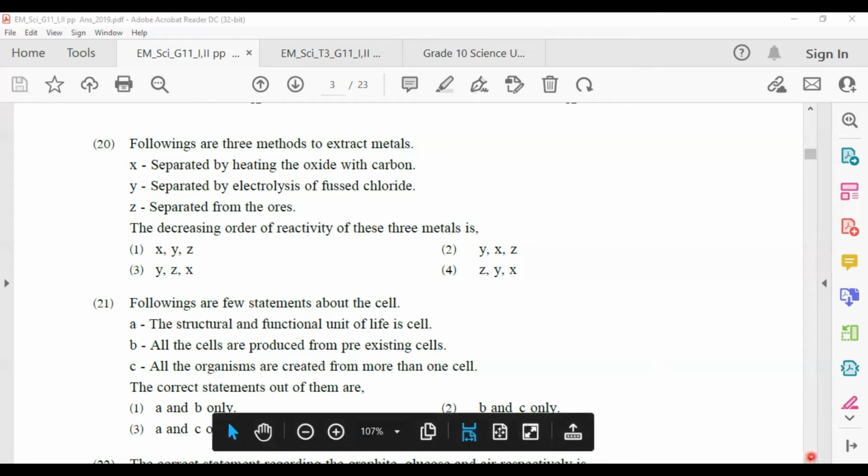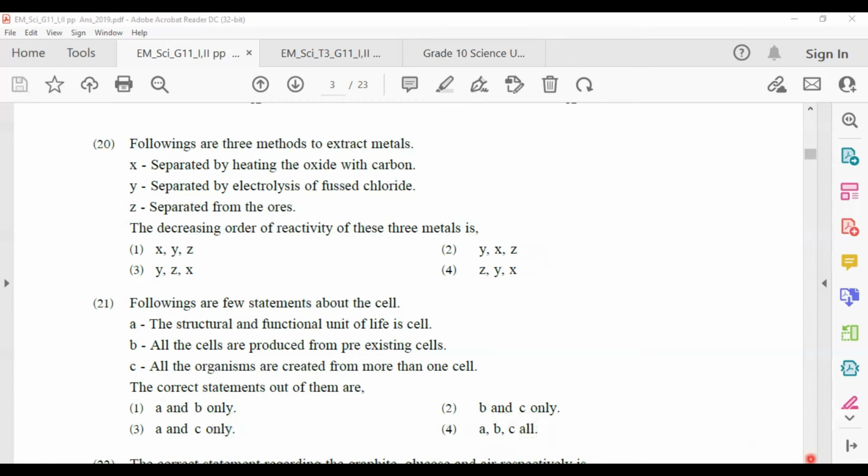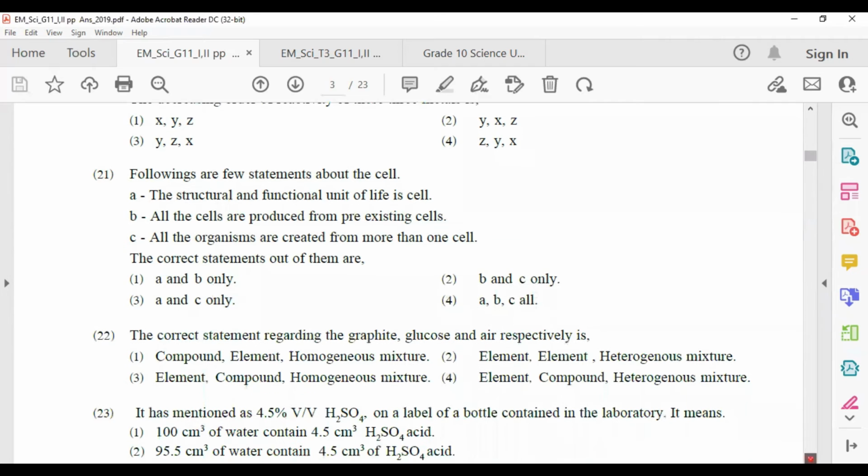Y shows the highest reactivity, X shows the middle reactivity, Z shows the lowest reactivity, because Z is in the lower part of the activity series and Y is in the upper part of the activity series.